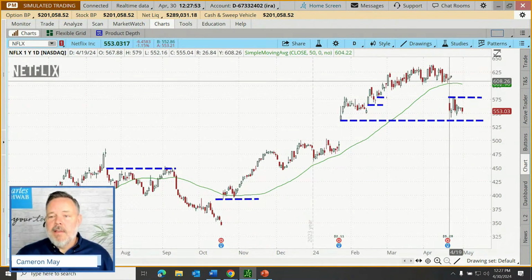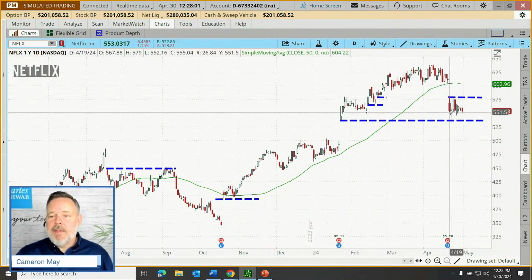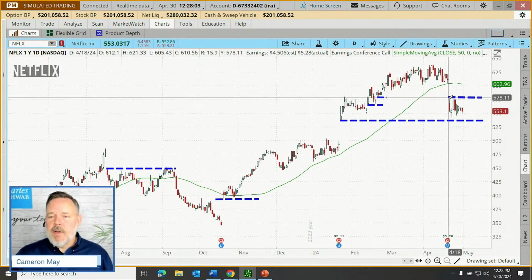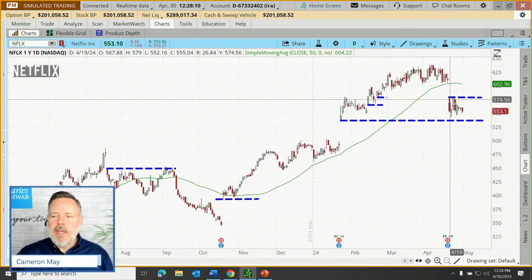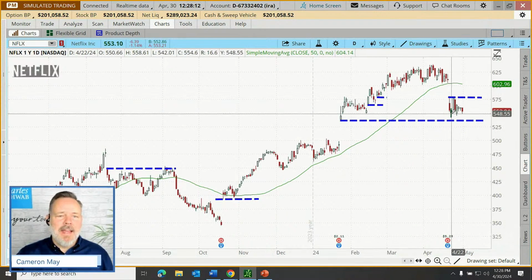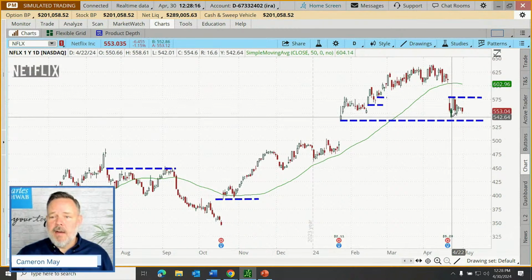But in this case, next earnings announcement, we gap down, and it's not only earnings that can cause gaps, it just happens to be with our Netflix example here. We gapped down. There was a strong sell-off even following the gap. See, our gap, the high of that candle was 579. The low of the next day's candle was 542. So there was still $37 of selling here.